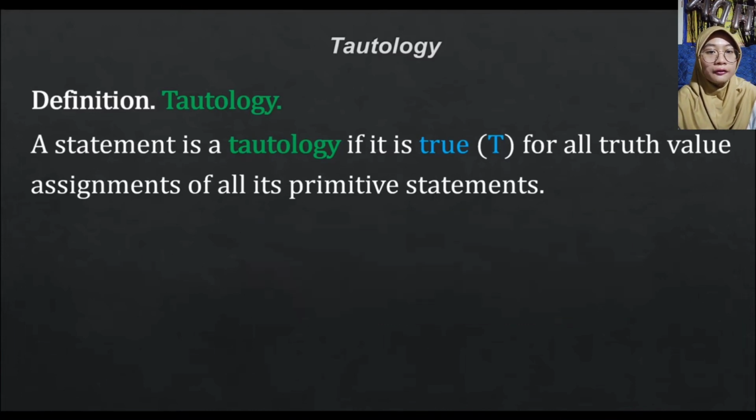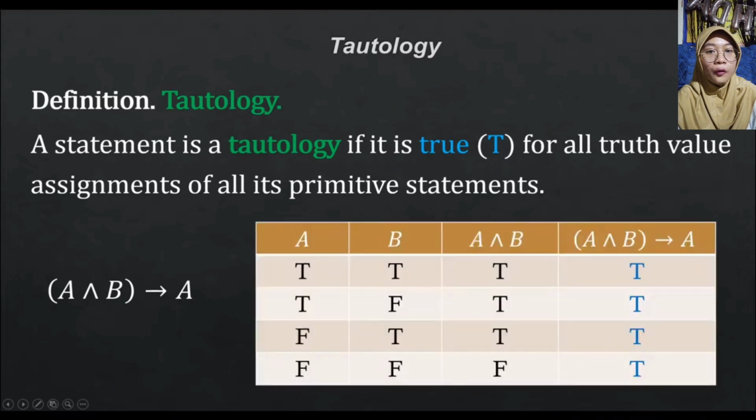Now let us have a more complicated example. A and B implies A. Then if we fill up its truth table, we can find it like this. Again, I filled up this truth table for this discussion. As you can see, A and B implies A is all true for all the truth value assessment, which are all possible combinations of truth values of its primitive statements A and B. So by definition, it is a tautology.